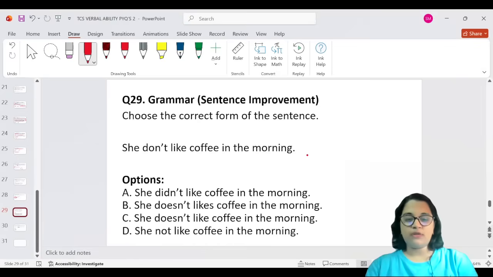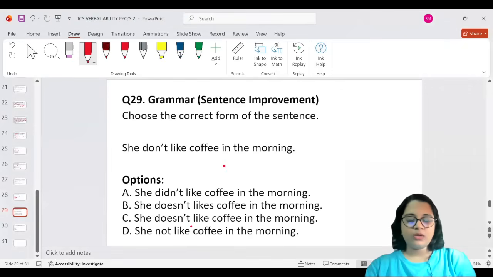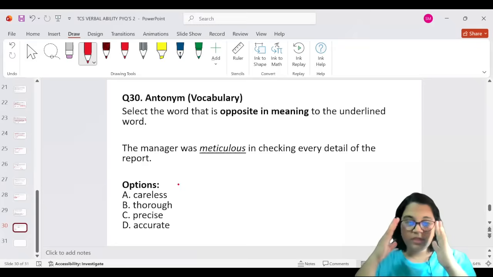She don't like coffee in the morning. She doesn't like coffee in the morning. Okay, it's not don't like, it's does not. We do not use don't when it comes to singular subjects. She is a singular subject and therefore it is does not. So she doesn't like coffee in the morning. Okay, it says likes, it's option C then. She doesn't like coffee in the morning, option C. I hope it's clear. Let's go and do the last question for this video.